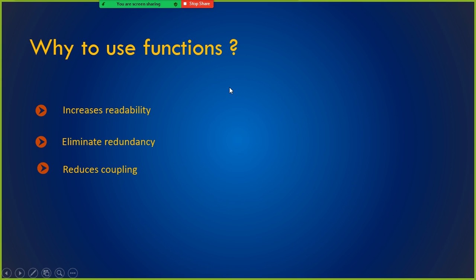If you follow modularity in your code, it will increase readability, and you will get to know which module, which logic has been implemented, and it will eliminate redundancy. Instead of copy pasting the formula for simple interest in multiple places for each and every customer repeatedly, you can have only one bunch of code, which is nothing but your function. So you can just call the function, and it will tell you the monthly EMI. You don't have to copy paste for each and every user, or write multiple lines of code redundantly.